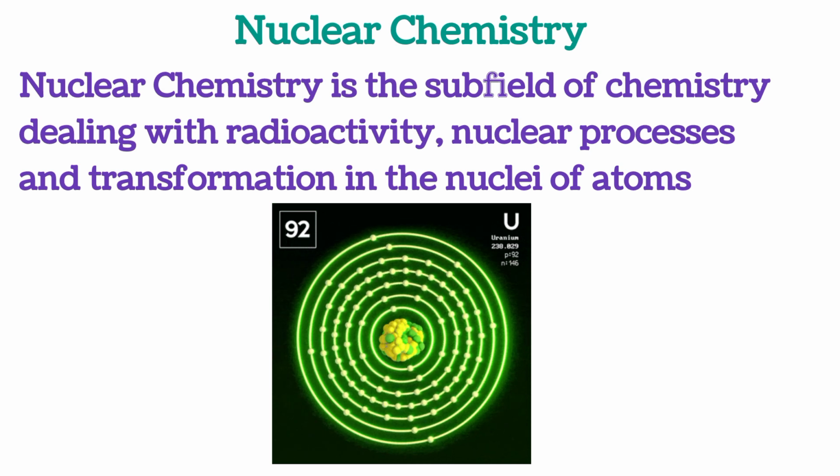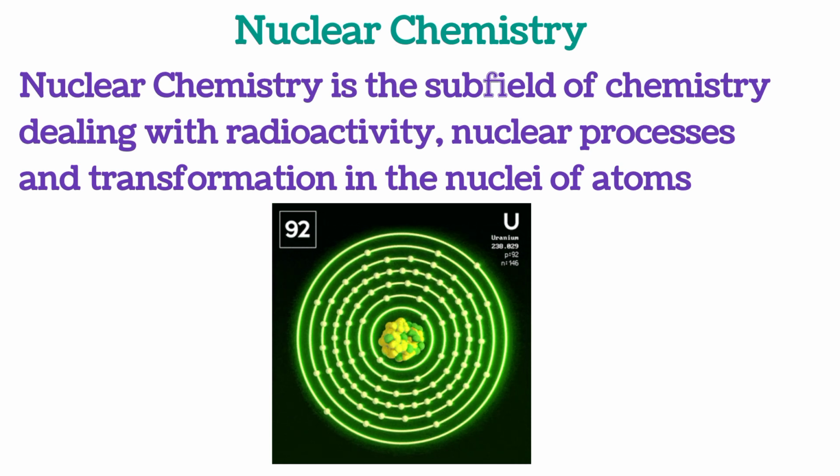So nuclear chemistry is a subfield of chemistry that studies radioactivity, nuclear processes, and transformations in the nuclei of atoms. Generally, nuclear chemistry has so many advantages, especially in radiology. Radiology is a subfield of medicine